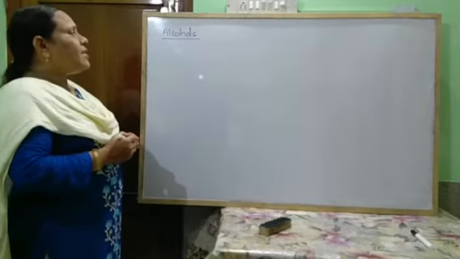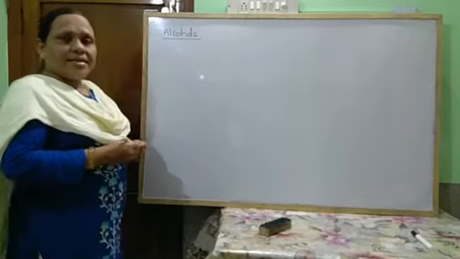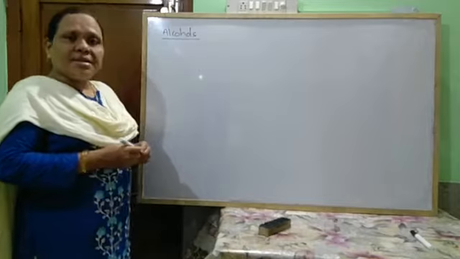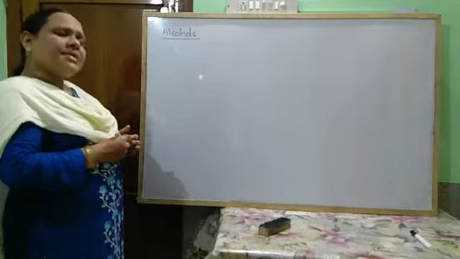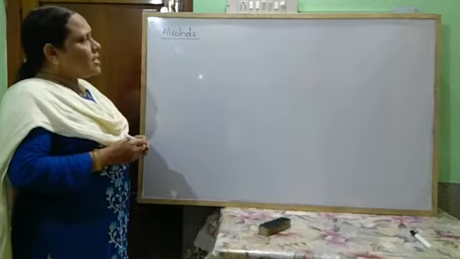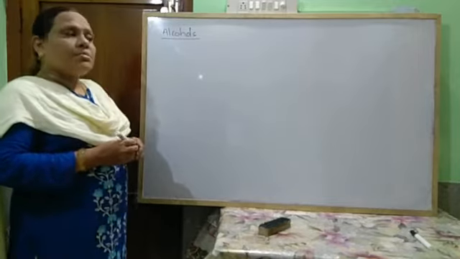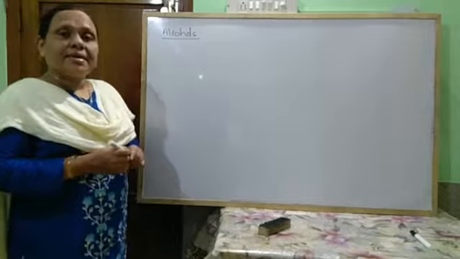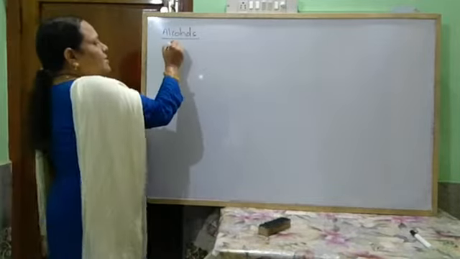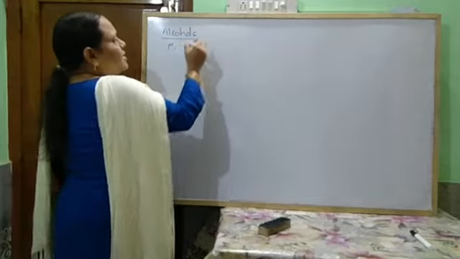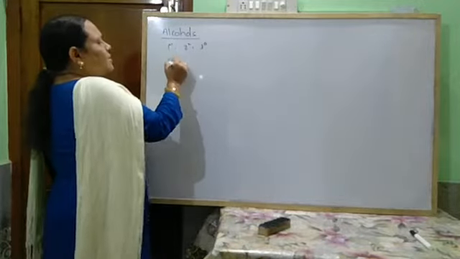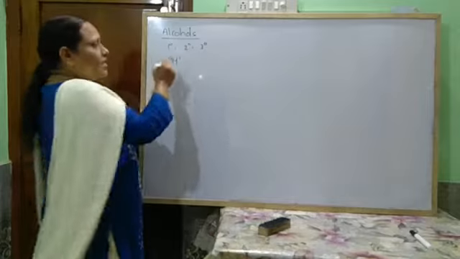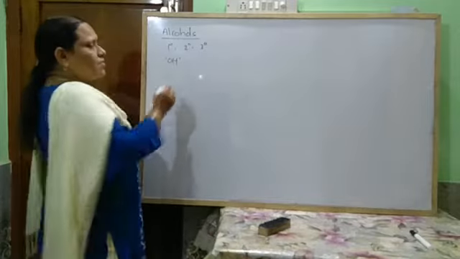These are classified as monohydric, dihydric, trihydric, depending on the number of OH groups present. Similarly, monohydric alcohols are again classified as primary, secondary and tertiary alcohols, depending on the carbon atom to which the hydroxy group is attached.